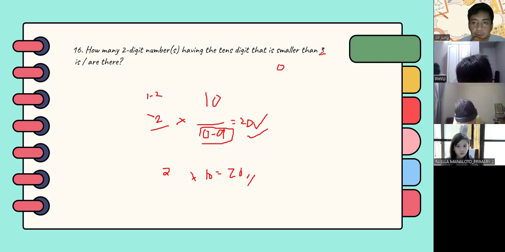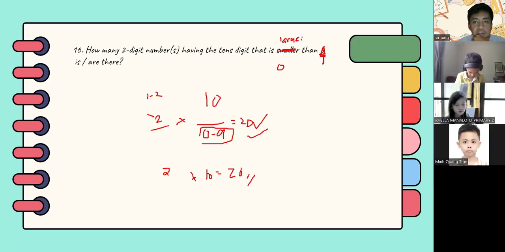How about if this is 4? What should be the answer? Let's say the problem asked for smaller than 4. Or let's say bigger or larger. 30. So if it's smaller, yes, that's correct, 30.